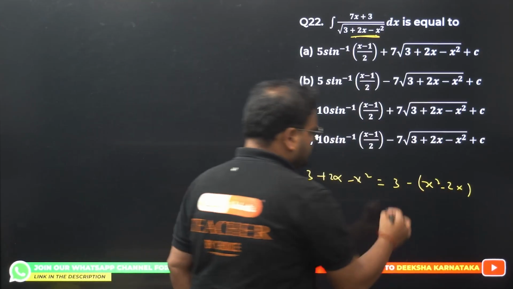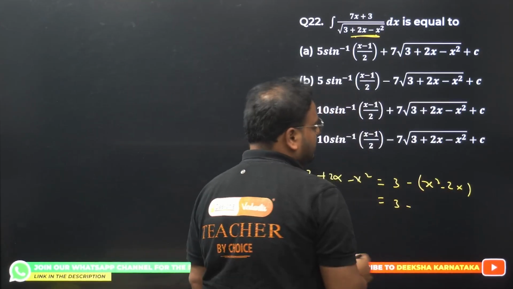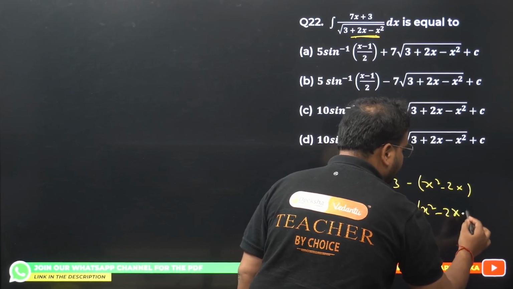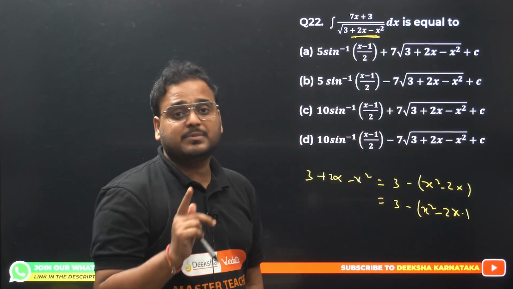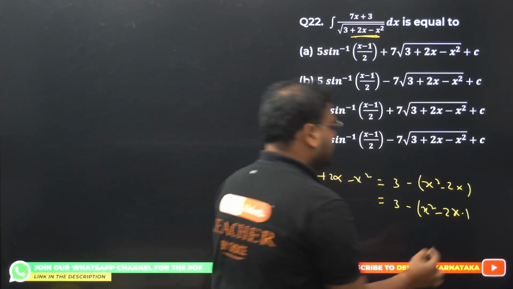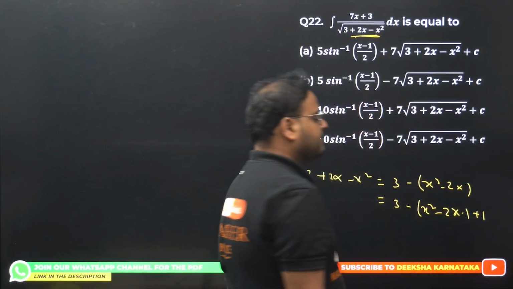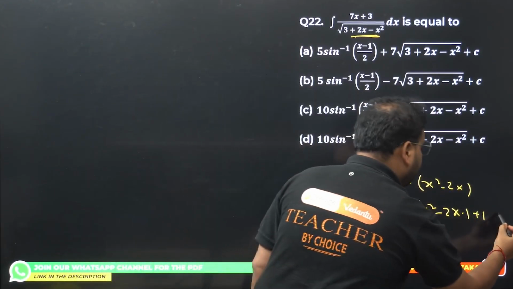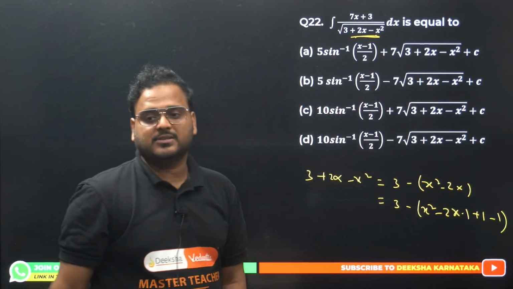Alright. So I'm getting over here 3 minus. Have a look. I have x square. I have minus 2 times x times 1. What's missing here? I have plus 1 missing. So add this plus 1. Can you add something like this? Of course not. You have to remove that also. So do it as minus 1 as well.